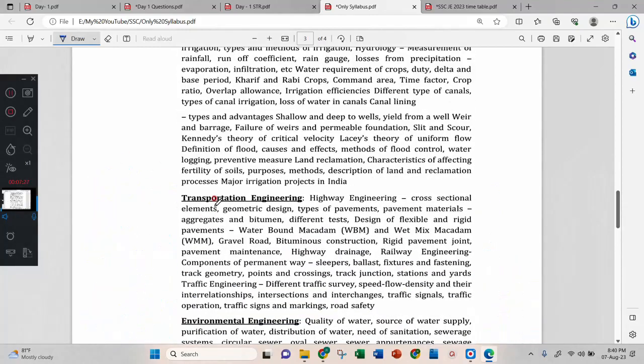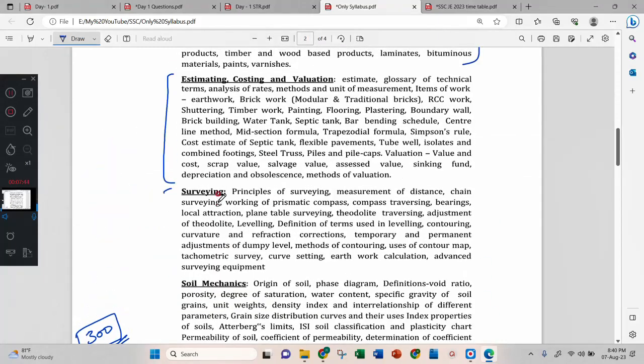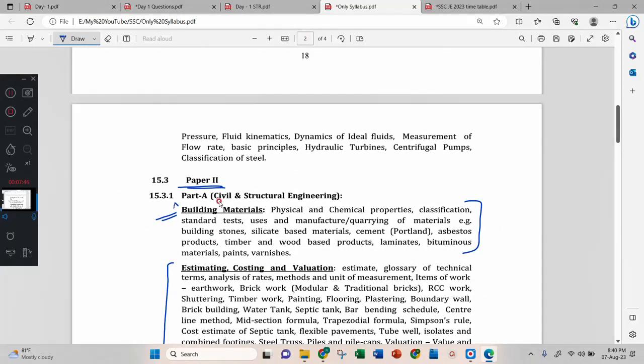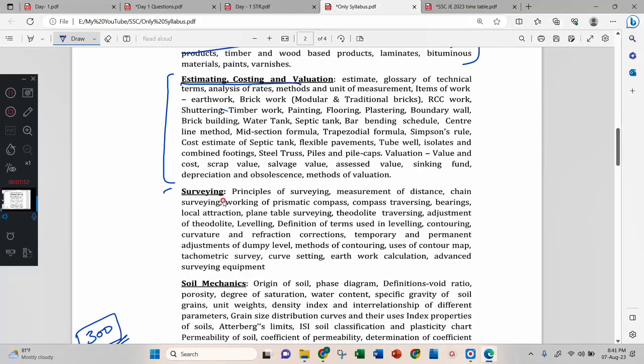Like that, if you go for another subject like irrigation, here they have mentioned irrigation, but most of the parts here come from hydrology also. The conclusion is you have to see only the headings and don't see the syllabus.